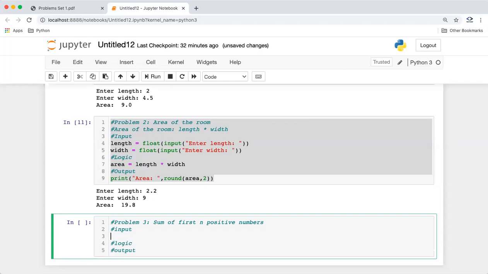In the input part, we're getting n number from the user. So we can just say enter number, and this will be a number, right? So we can just convert it to int.